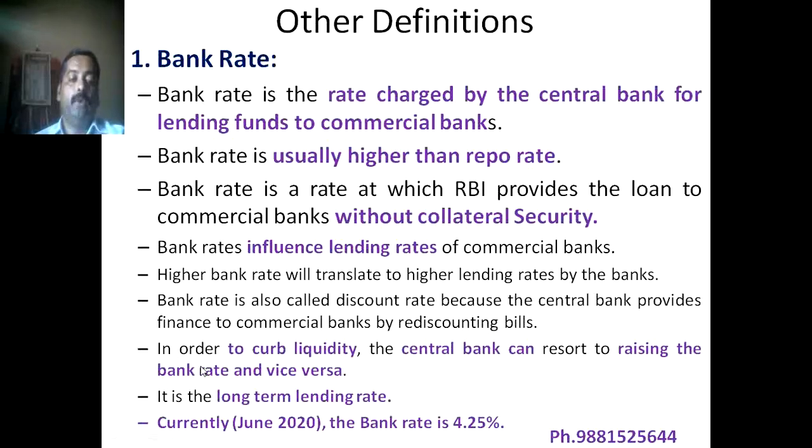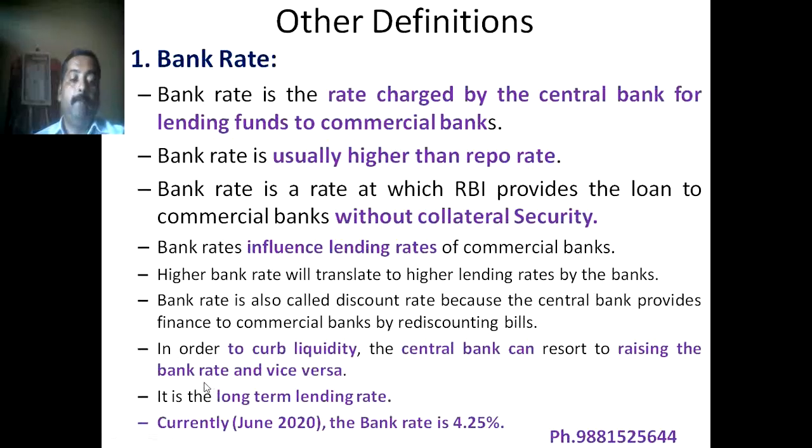Suppose in January 2019 the bank rate was 4.1%, and in June 2020 the bank rate increased to 4.25%. It means that the lending interest rate increases.